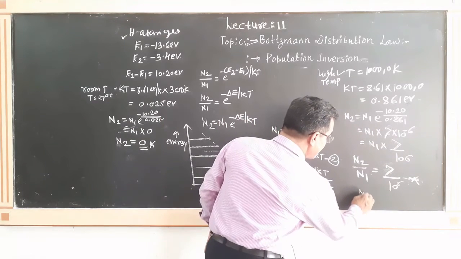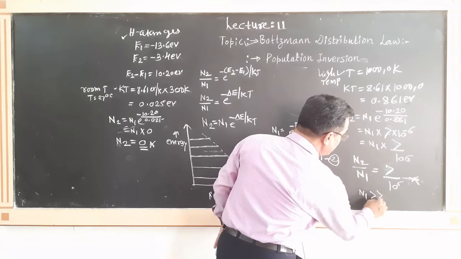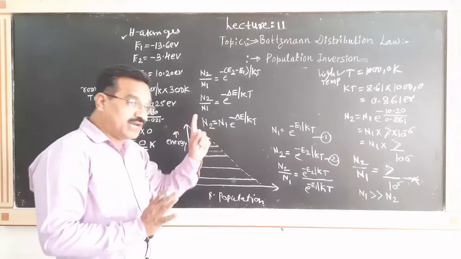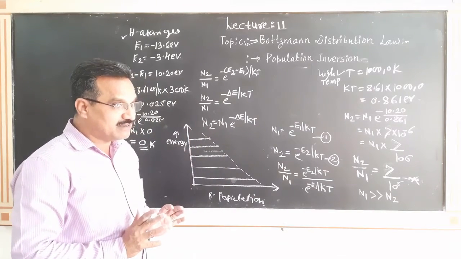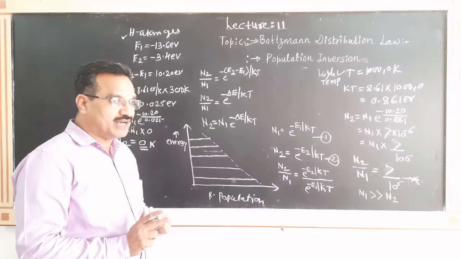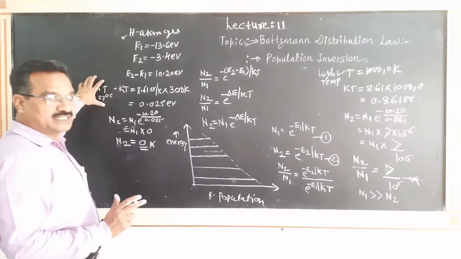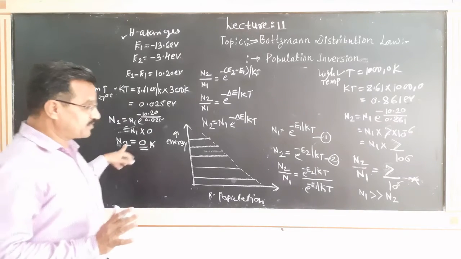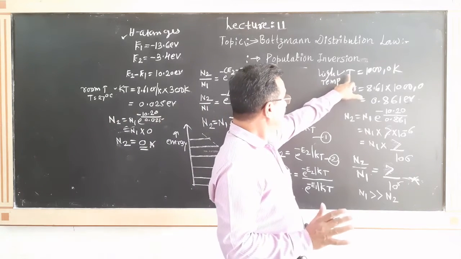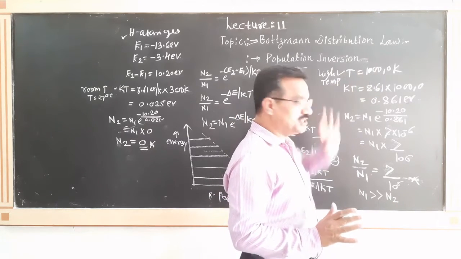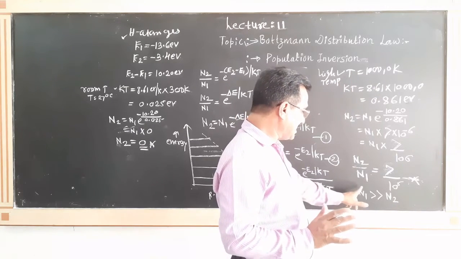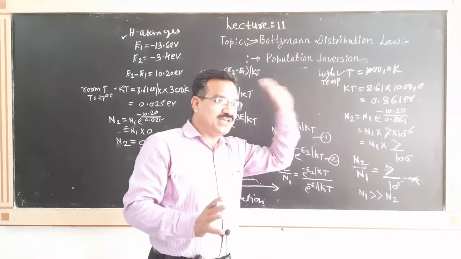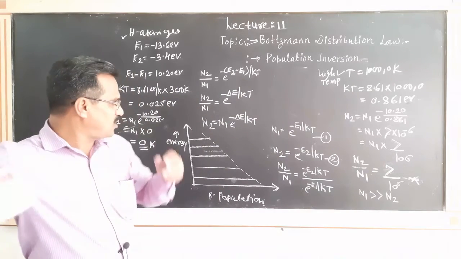It means that N1 is very, very much greater as compared to N2. This is again very simple. See here, N1 represents the population in energy level E1, N2 represents the population in energy level E2. At room temperature, what will happen? The number of atoms present in energy level E2 is 0. At a high temperature of 10,000, only 7 atoms out of 10 raised to 6 are present in the excited state, and that quantity is very, very small.